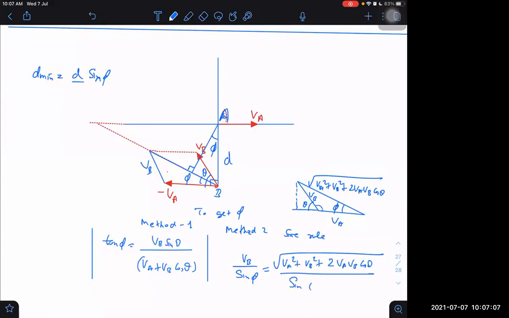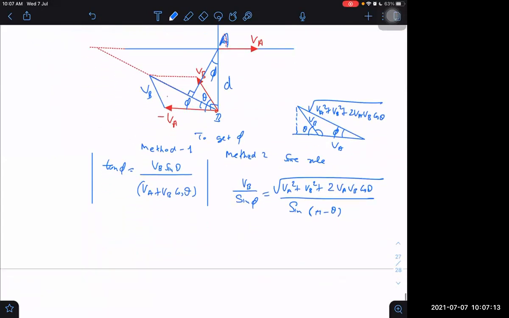This angle is here, opposite to this side. That will be sine of pi minus theta. Sine of pi minus theta is also sine theta only, right? Then sine phi can be written as VB into sine theta divided by root of VA square plus VB square plus 2 into VA into VB into cos theta.